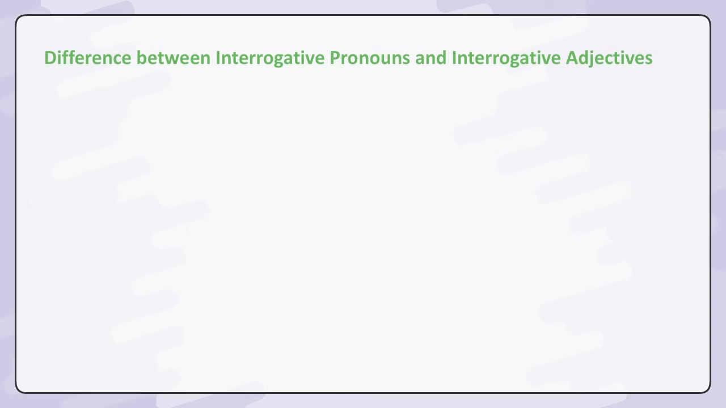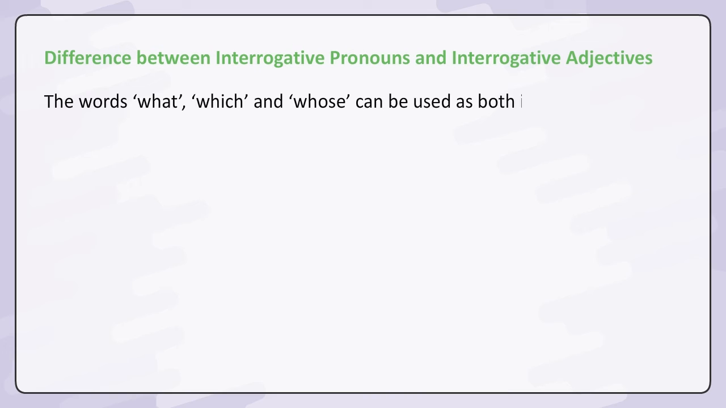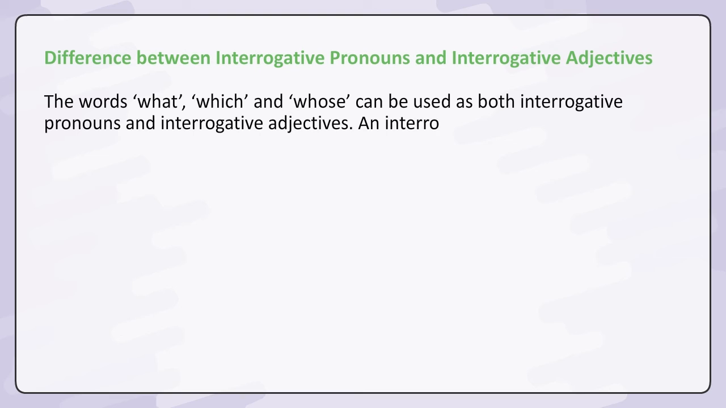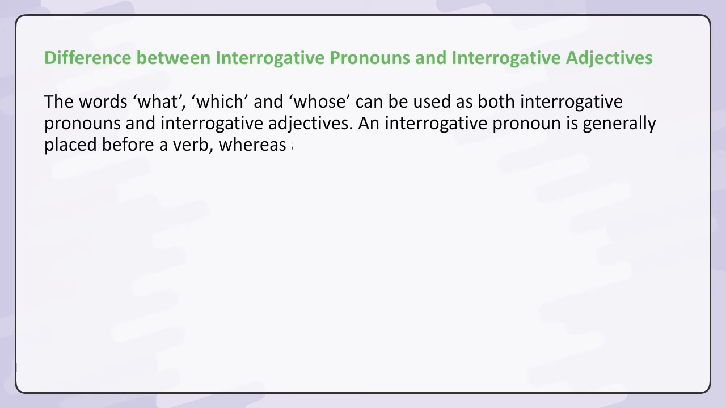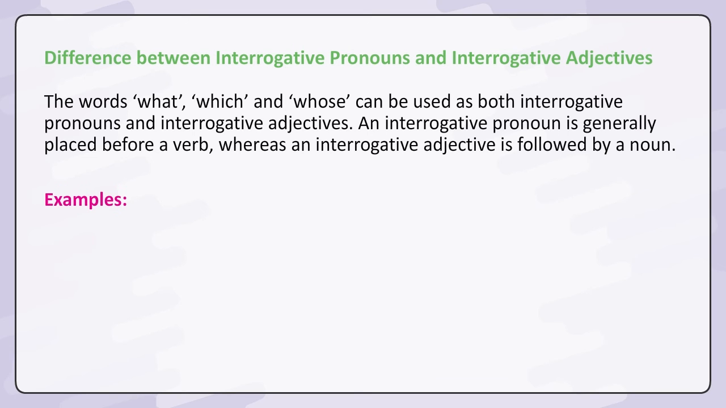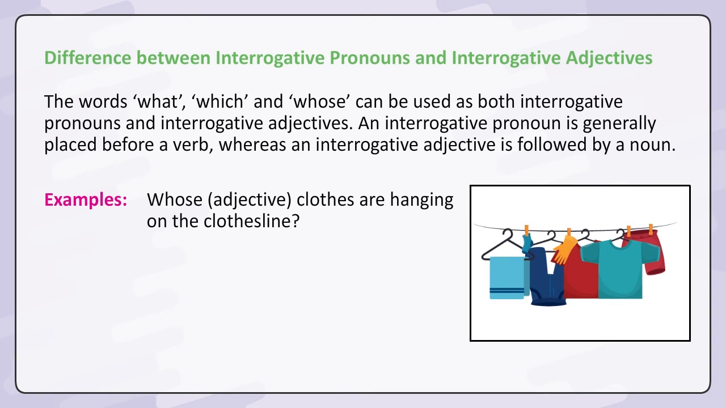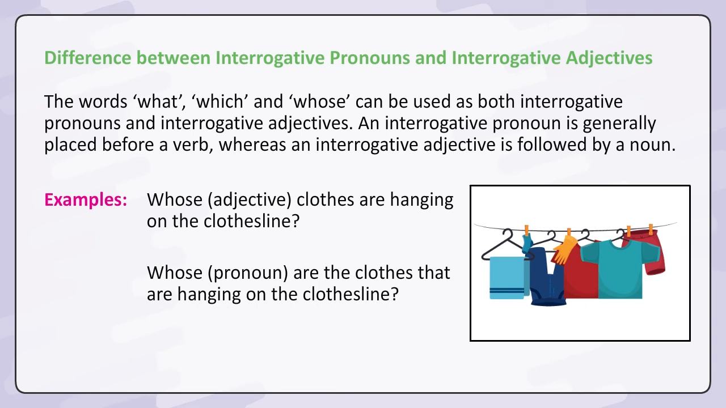Difference between interrogative pronouns and interrogative adjectives. The words what, which, and whose can be used as both interrogative pronouns and interrogative adjectives. An interrogative pronoun is generally placed before a verb, whereas an interrogative adjective is followed by a noun. Examples: Whose clothes are hanging on the clothesline? Here, whose is an adjective. Whose are the clothes that are hanging on the clothesline? Here, whose is a pronoun.